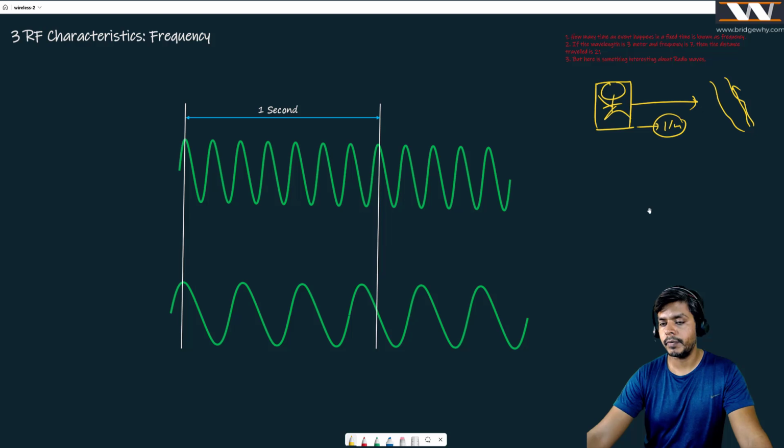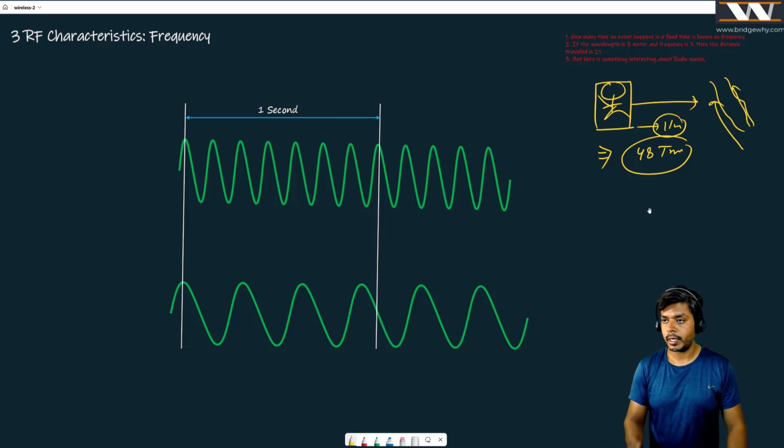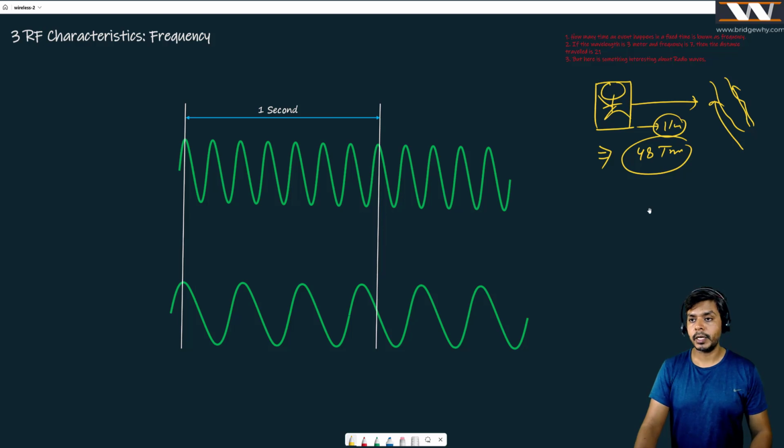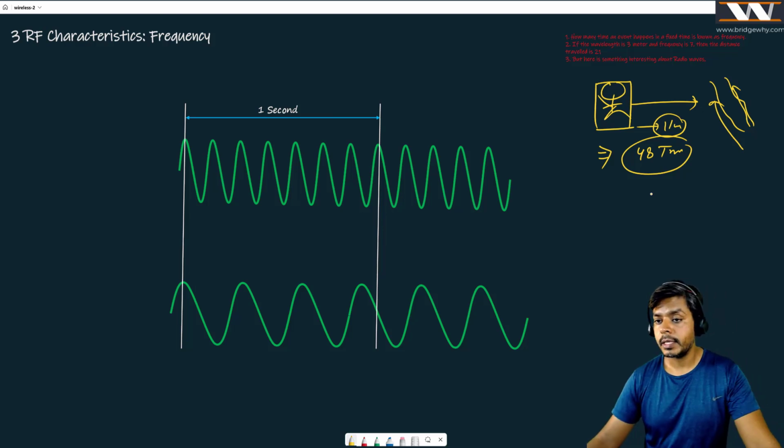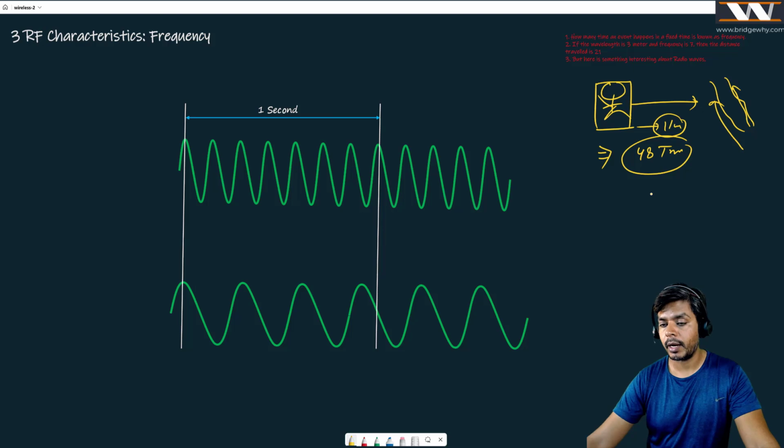There are many trains in a day, and one day you decide that today I am going to count how many trains are passing. And then you have calculated that there are 48 trains that pass in a day. That is why you are saying that the trains are passing frequently. If something is happening again and again, you say it is frequent, and it is coming from the word frequency. You can say the train passing frequency from my house is 48. But what 48? 48 per day.